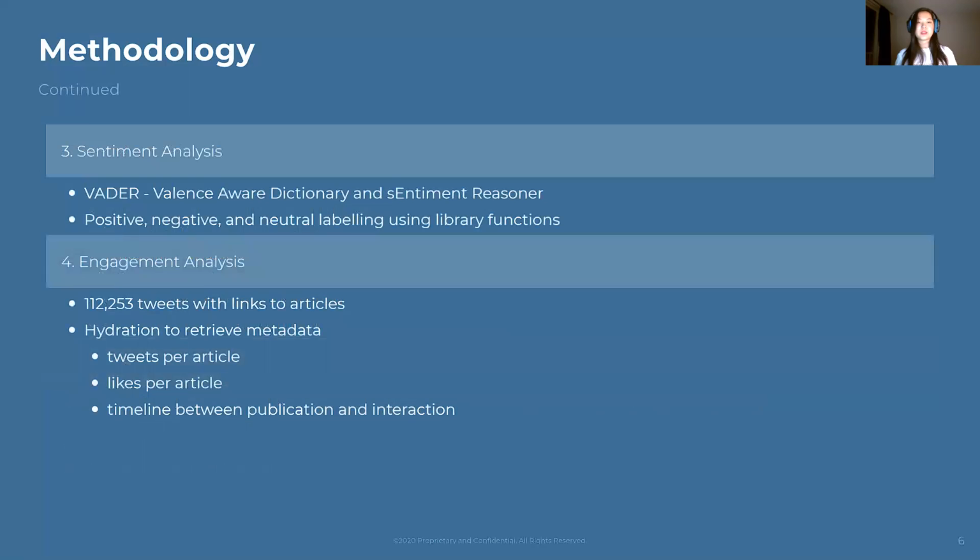To determine sentiment of a news article, the data was passed through an open source tool called Vader, and the proportion of negative, positive, and neutral sentiment was recorded. Engagement analysis was determined by the responses and tweets associated with each article. Additionally, the tweet metadata, such as retweet count, likes count, and posting time, was included.